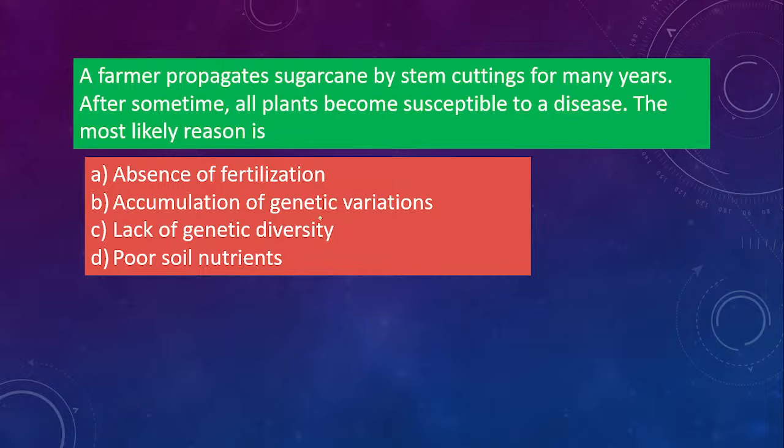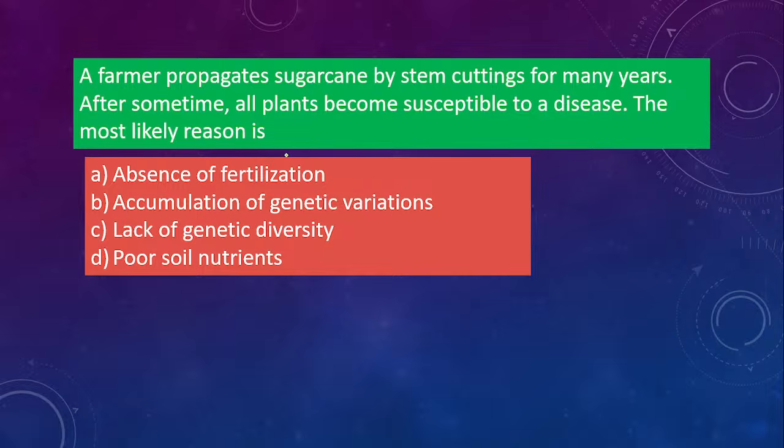A farmer propagates sugarcane by stem cutting for many years. Okay, stem cutting, he has been propagating sugarcane, that is vegetative propagation, for many years. After some time, all plants became susceptible to a disease.